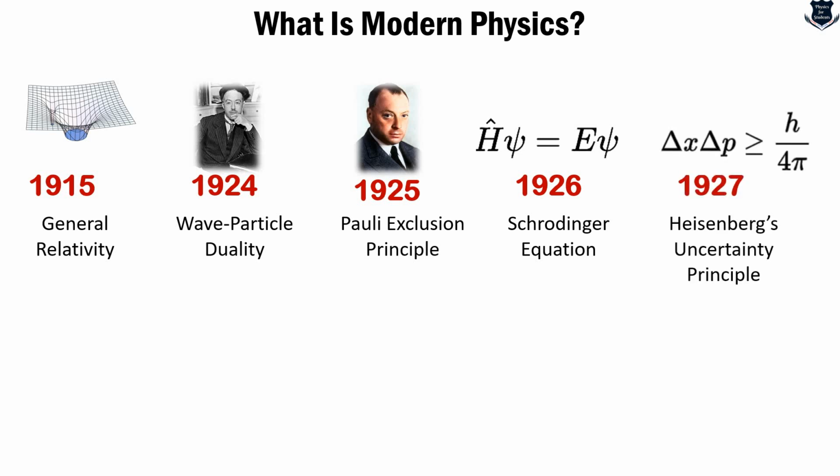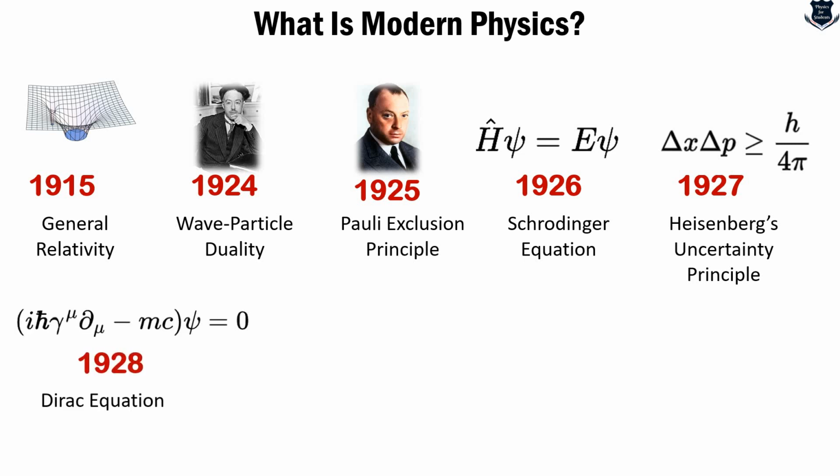1927 saw another rise of an important idea, Heisenberg's uncertainty principle, and it tells us it is impossible to simultaneously know both the exact position and momentum of a particle with absolute precision. The more precisely one is known, the less precise the other is, and this principle highlighted the fundamental limitation in measuring a quantum system.